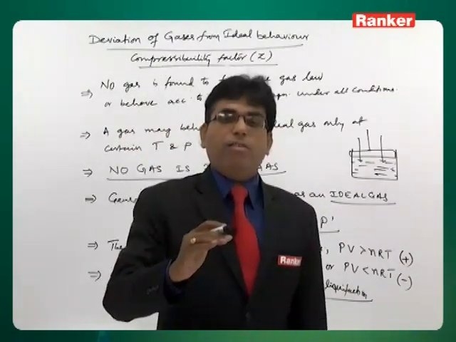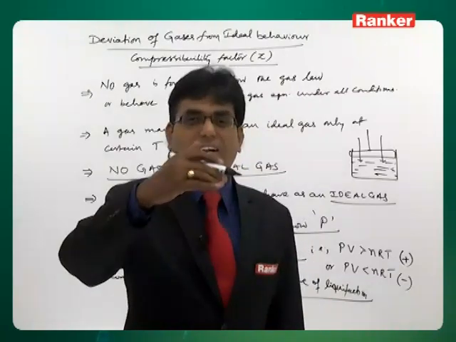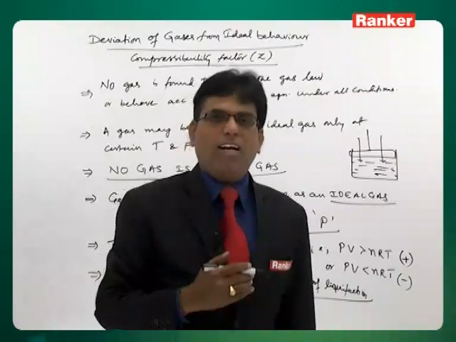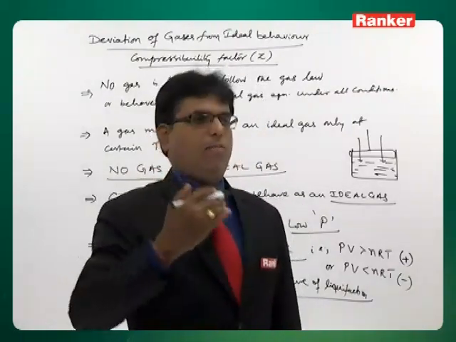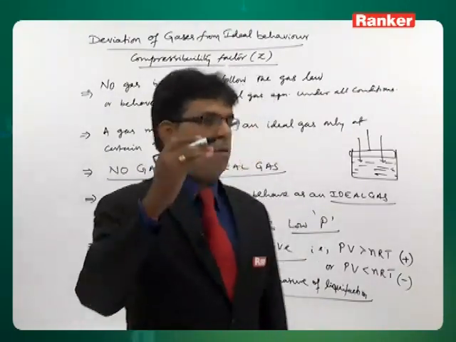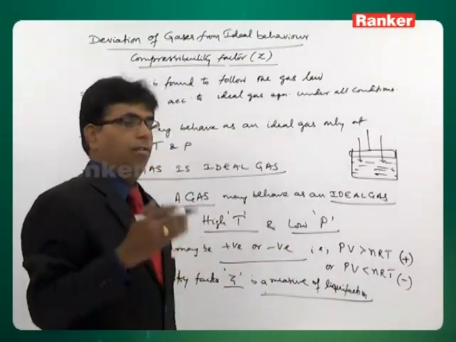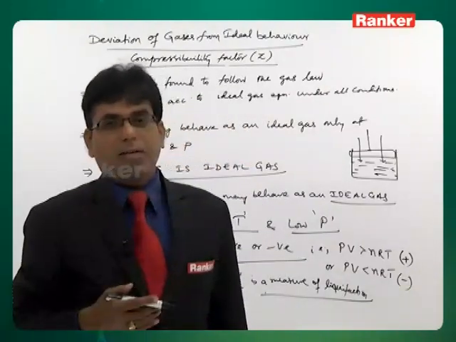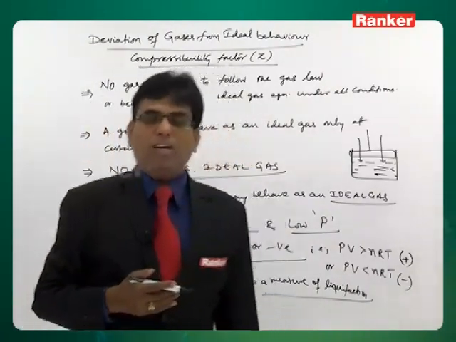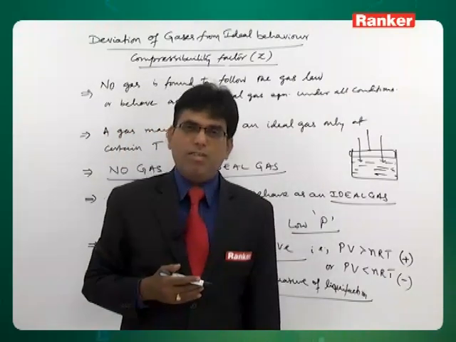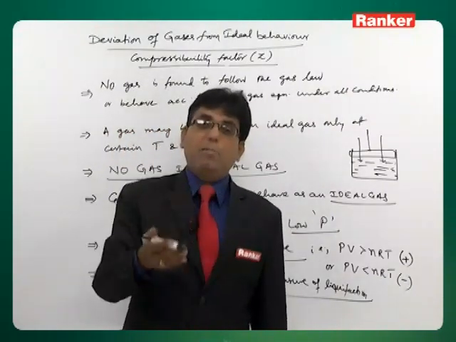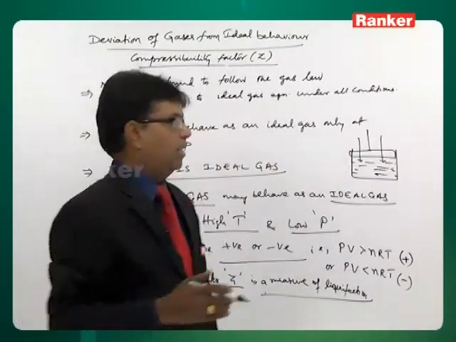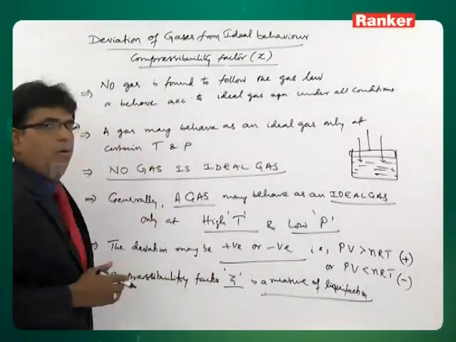From those graphs, the gases have been classified as gases exhibiting ideal behavior, non-ideal behavior with positive deviation, and non-ideal behavior with negative deviation. That is the compressibility graph, and from the nature of the graph we can explain the compressibility factor, the ability of gases to undergo liquefaction, and the extent of deviation, the magnitude of deviation of gases from ideal behavior, right. That is what we are going to look at in the graph.